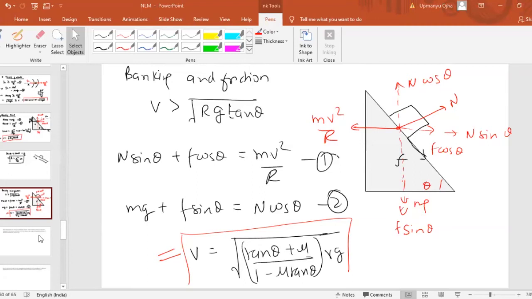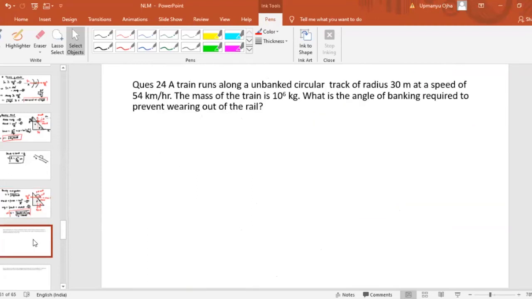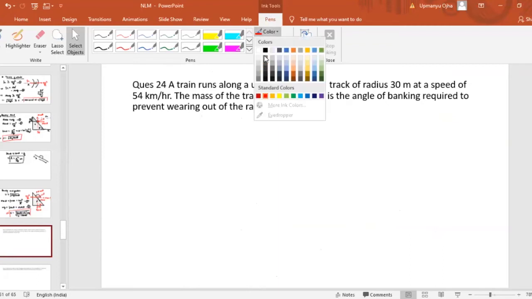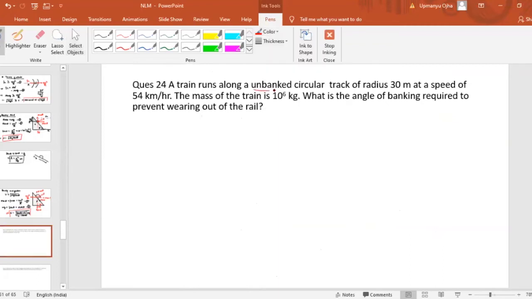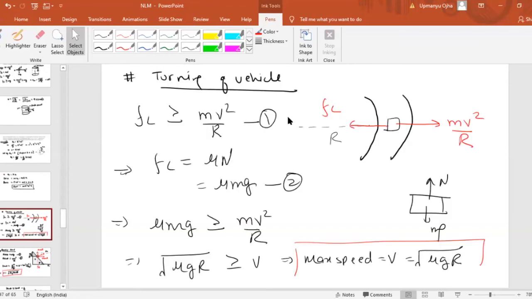So let us move on to the numericals part here. The first problem is that a train runs on an unbanked track. Unbanked means which condition should we apply? Whenever they write unbanked, it is turning of the vehicle on a circular road. Here only the friction force will balance the turning of the vehicle.